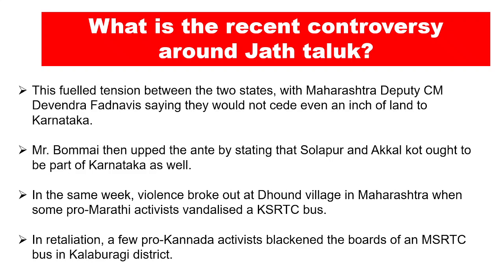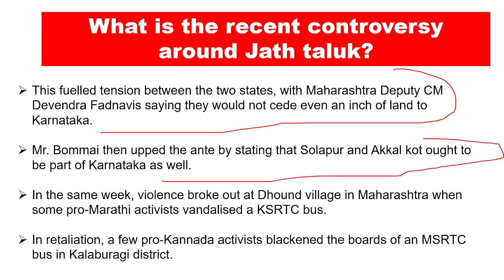This fueled the tension between the two states, with Maharashtra Deputy Chief Minister Devendra Fadnavis saying that they would not cede even an inch of land to Karnataka, and Mr. Bommai then upped the ante by stating that Solapur and Akkalkot ought to be part of Karnataka as well.